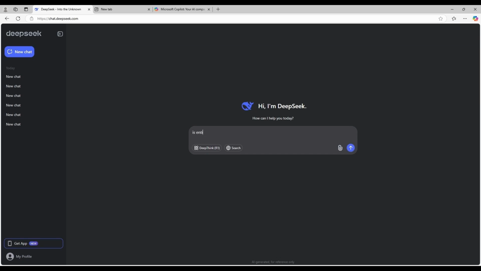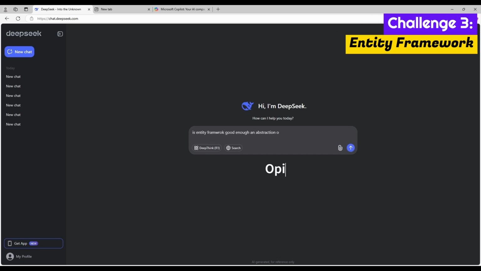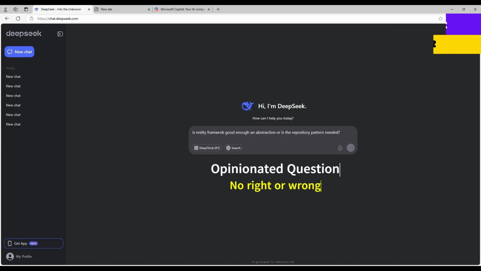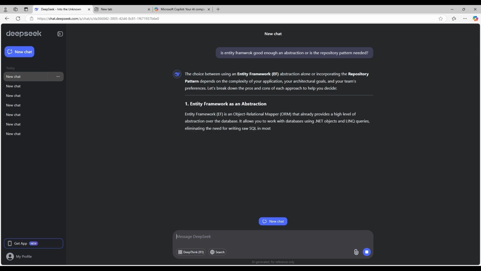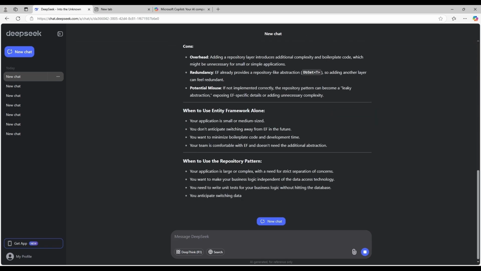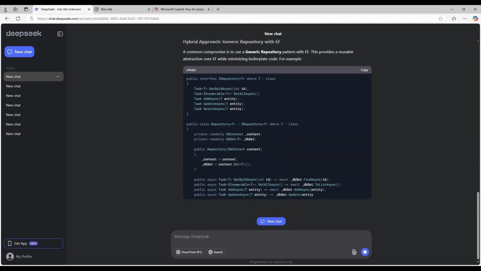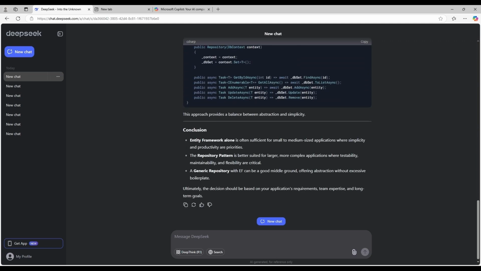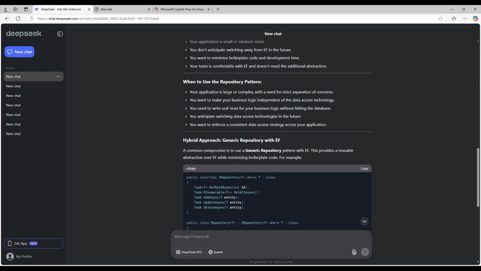Okay, now I'm going to ask DeepSeek a very tricky development question. One about Entity Framework: if it is good enough to be used as an abstraction, or does one still need to use the repository pattern? And really, there isn't a right or wrong answer on this one. It's very opinionated. Many developers have their different ways of handling this. It's going to be very tricky, an unfair question to ask AI.